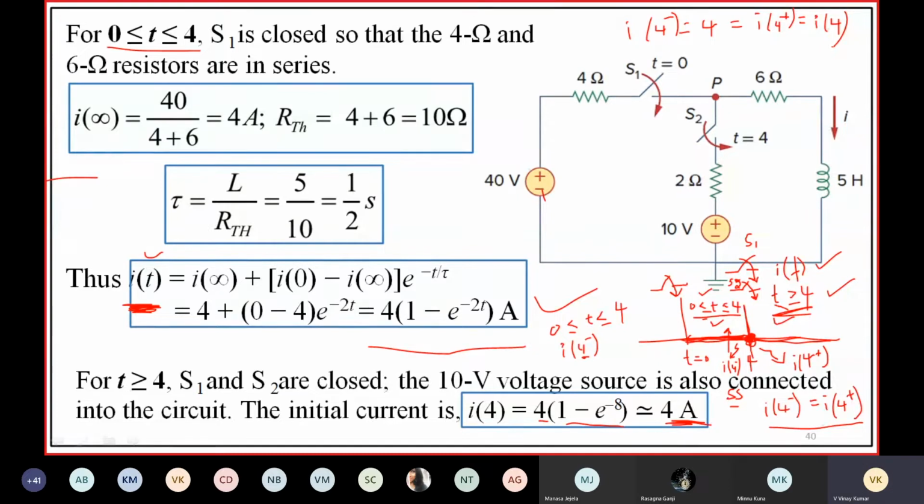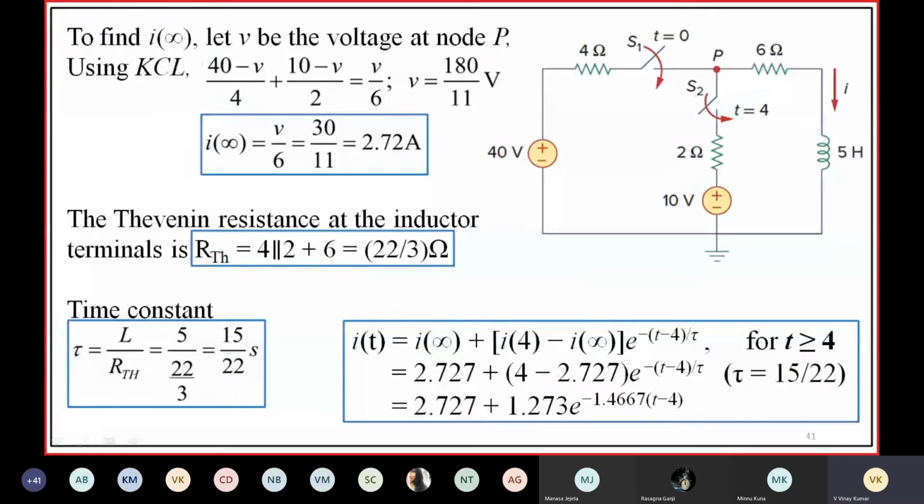So for t greater than or equal to 4, we have I of 4 minus as almost 4 amps.